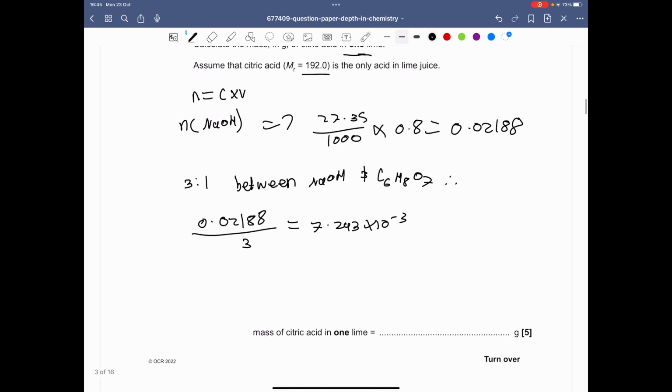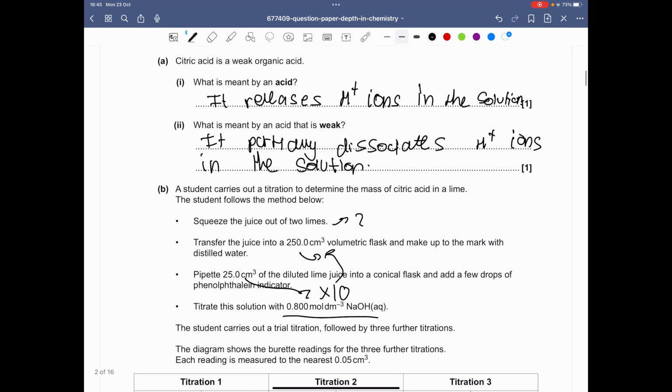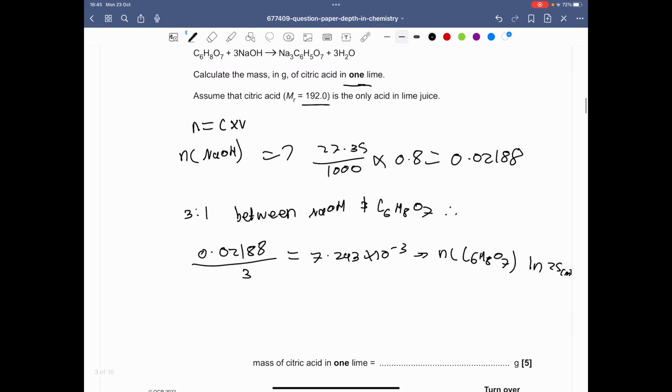And since this is now the moles of citric acid, C6H8O7, but in 25 centimeters cubed, because remember, we said that we pipetted it here, to get it back to its original volume we have to multiply it by 10. So multiplying 7.293 times 10 to the minus 3 by 10 gives you 0.07293. That's the moles of the citric acid.